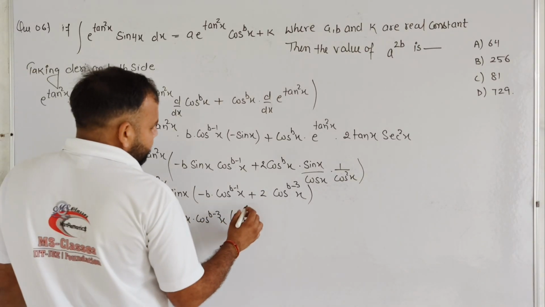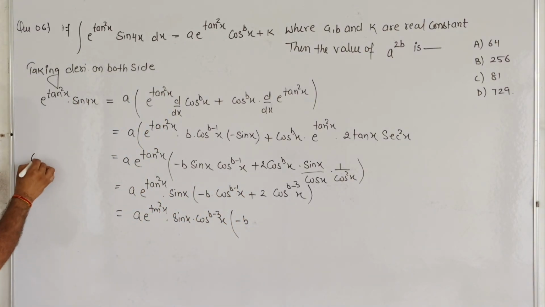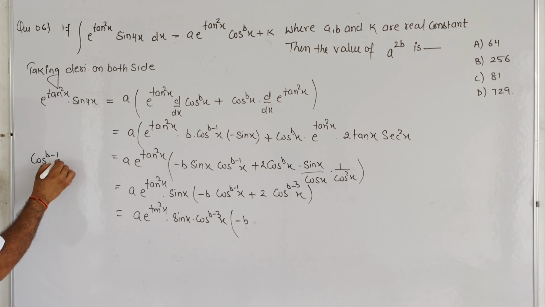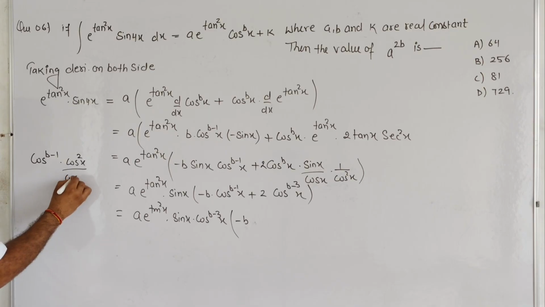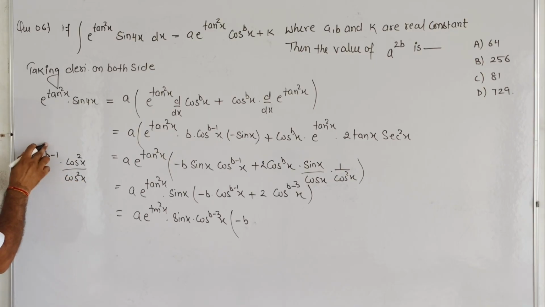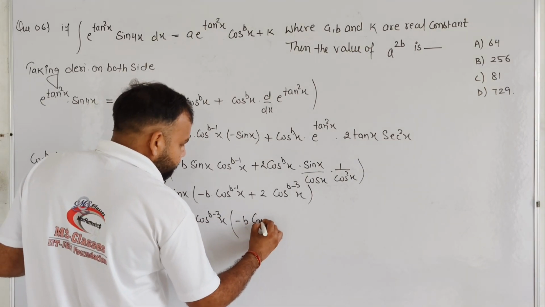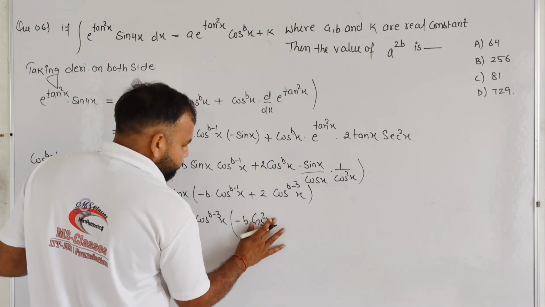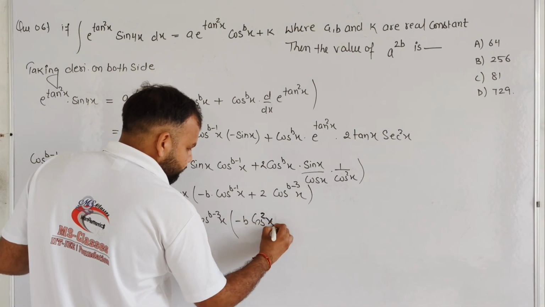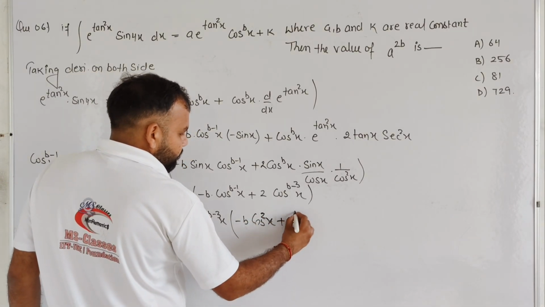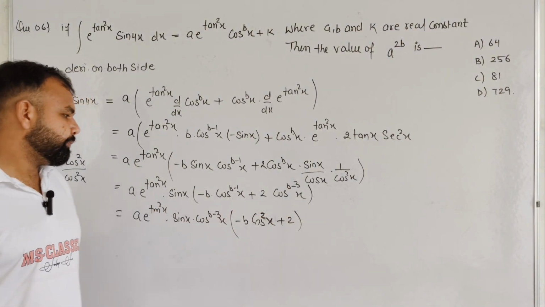So basically student, if you have not understood, b minus 1 is written as, if you multiply cos square x and divide by cos square x, and after taking this as numerator, it will become cos to the power b minus 3, and it is common, so it will become cos square x. Okay, and plus 2, it will be common.